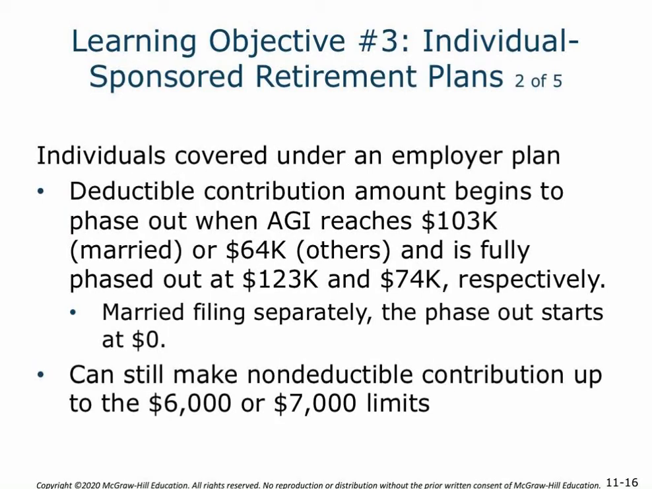Individuals covered by an employer plan, something like a 401k or a pension plan, are going to have deductible contribution amounts that begin to phase out when the AGI reaches $103,000 for married filers or $64,000 for all others, and it's going to phase out completely at $123,000, $74,000 for all others. And married filing separately, the phase out is going to start at $0, so essentially taking that out of consideration for the tax deduction. Now you can still make the contributions up to $6,000 or $7,000 for these plans. You just don't get the deductibility of them.